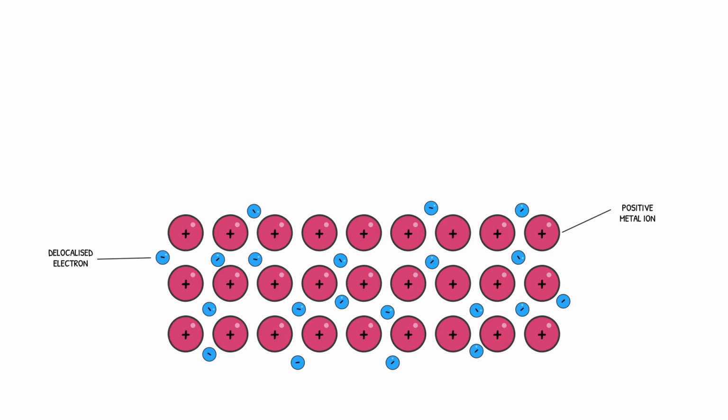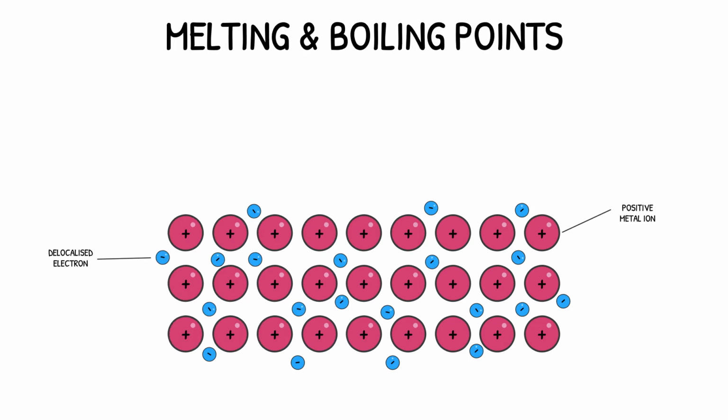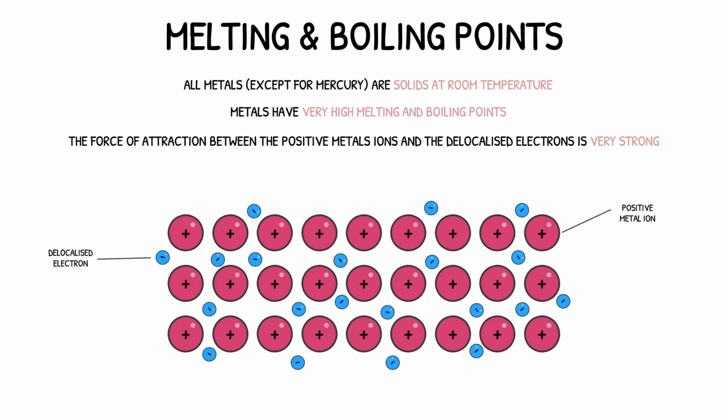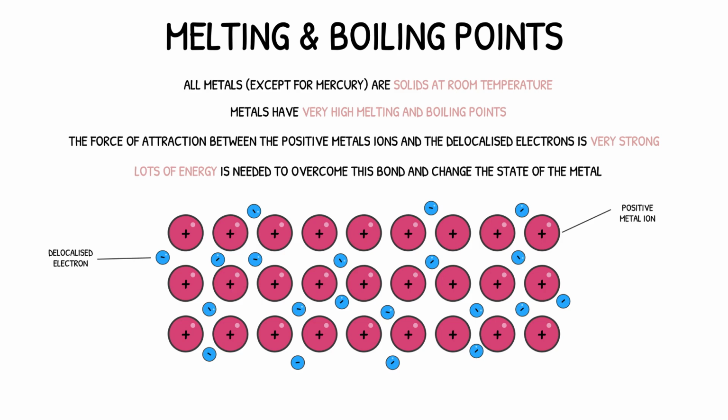Let's start firstly with their melting and boiling points. All metals, except for mercury, are solids at room temperature. This is because of their very high melting and boiling points, which are a result of the strong forces of attraction between the positive metal ions and the delocalized electrons. Lots of energy is needed to overcome these forces and change the state of a metal. Therefore, their melting and boiling points are very high.